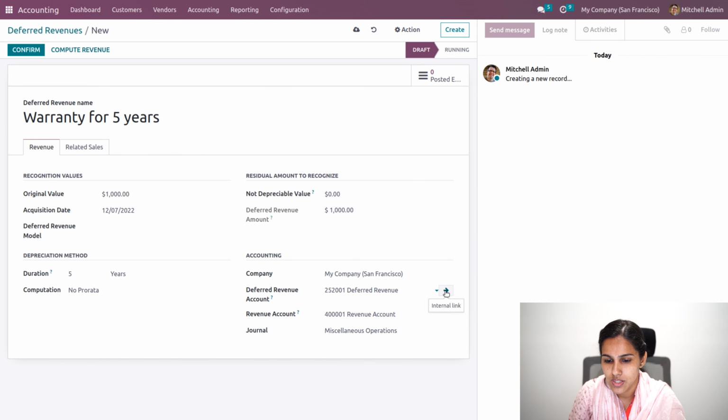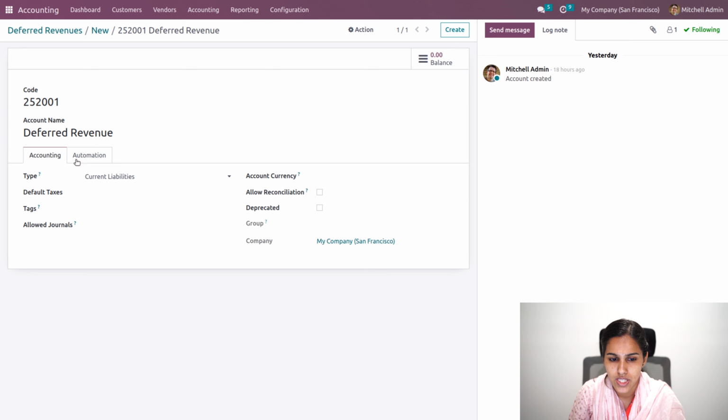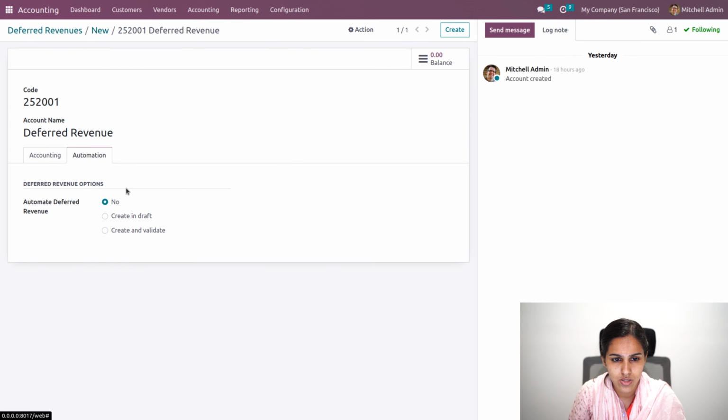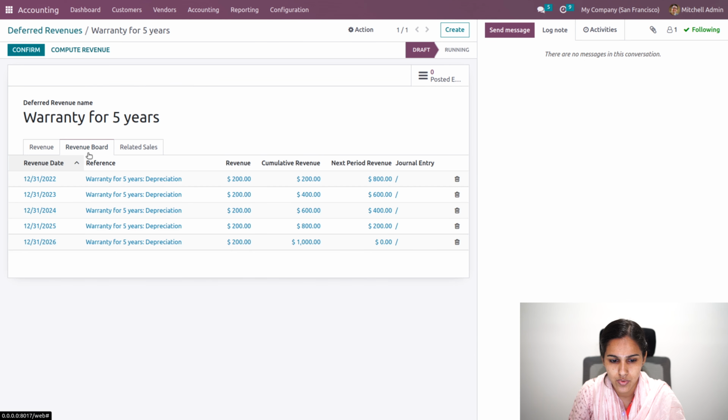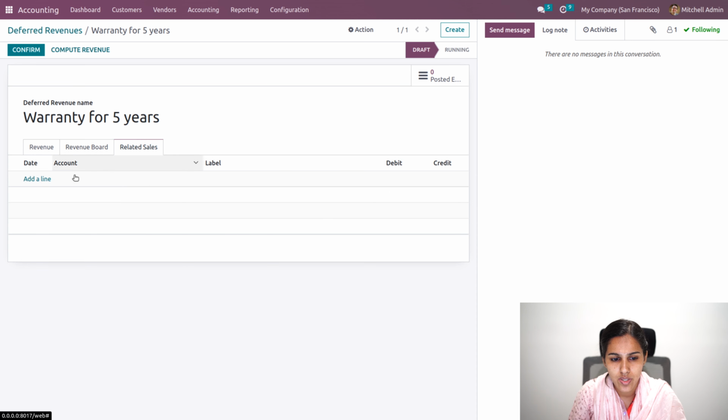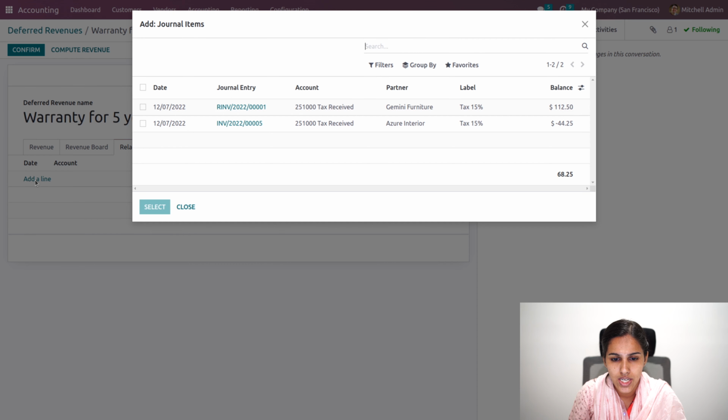So the type of this deferred revenue is current liability. And also we can set the automation over here. So let's go back. Okay, and when you click on the compute revenue, you can see the revenue board where you can see the total amount is distributed among the 5 years from 2022 onwards to 2026. The amount is distributed, and also you'll be able to take a related sales.